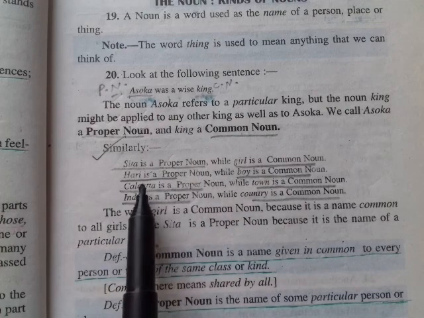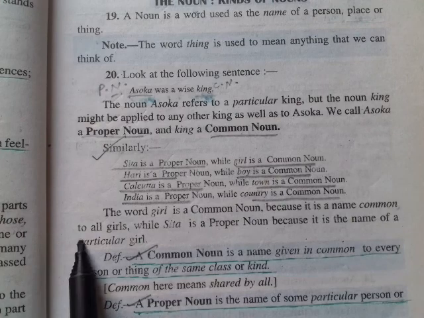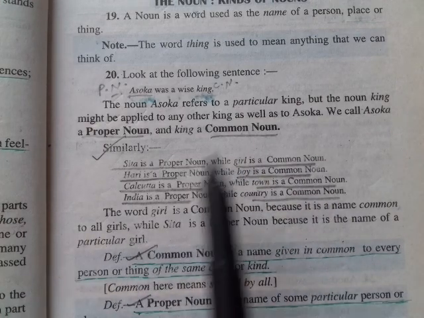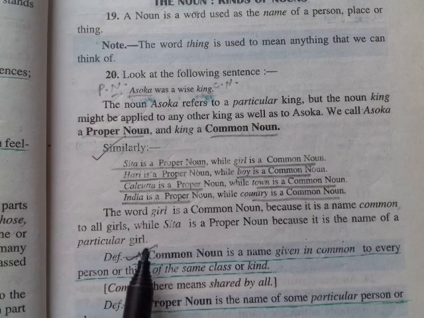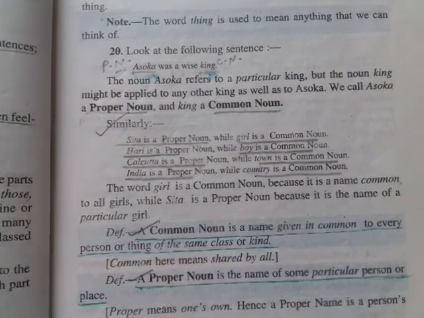The word girl is a common noun because it is a name common to all girls, while Sita is a proper noun because it is the name of a particular girl. So now look at the definition of common noun and proper noun.